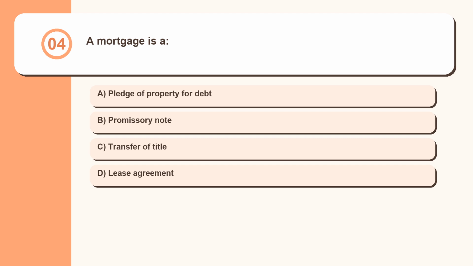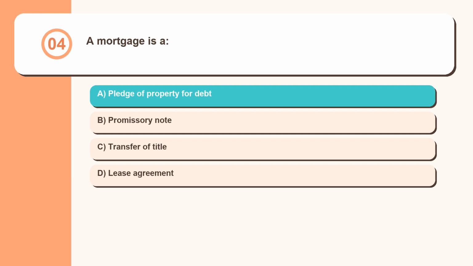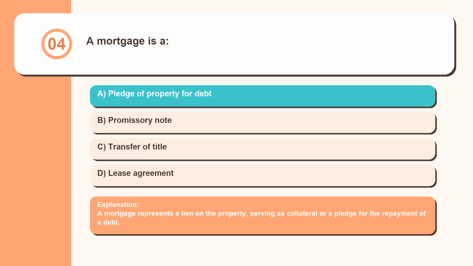Question 4. A mortgage is a: pledge of property for debt, promissory note, transfer of title, lease agreement. A mortgage represents a lien on the property, serving as collateral or a pledge for the repayment of a debt.